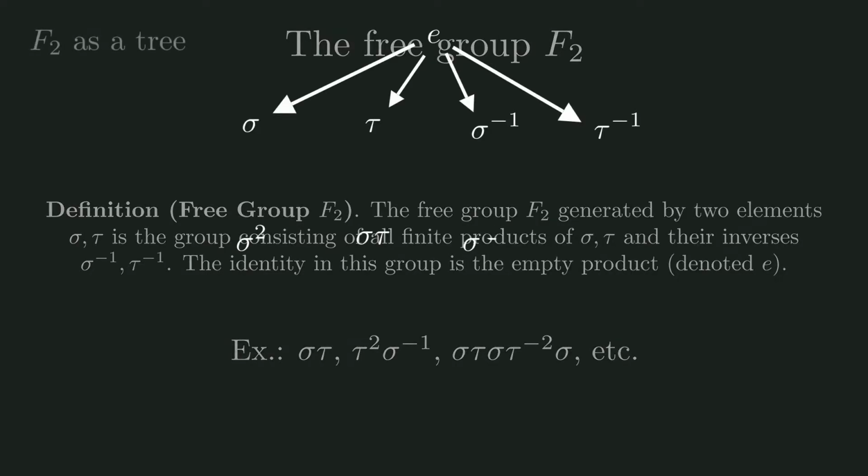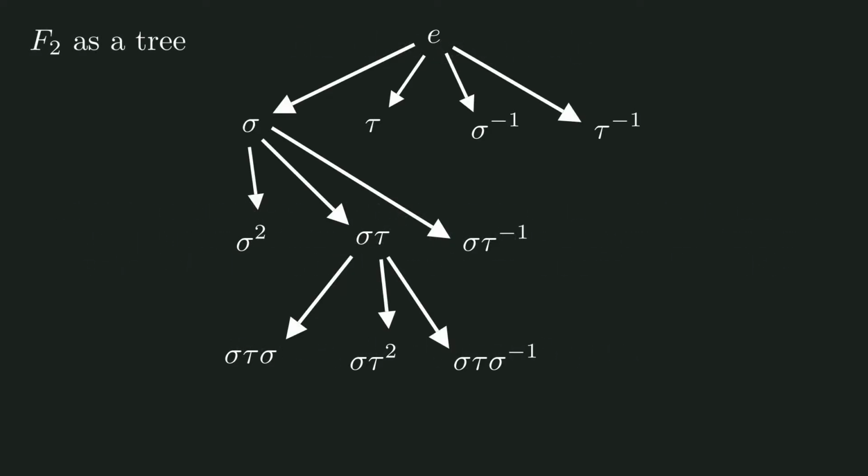One way to look at this group is to consider it as a directed tree. At the root of the tree, we have the identity element e. We can then go further down the tree by multiplying on the right with sigma, tau, sigma inverse, or tau inverse. Each step down the tree is a multiplication on the right by some element of F2. Note that we can't show the whole tree since it's infinitely big. We only show the progression of the tree for elements starting with sigma, then starting with sigma tau.